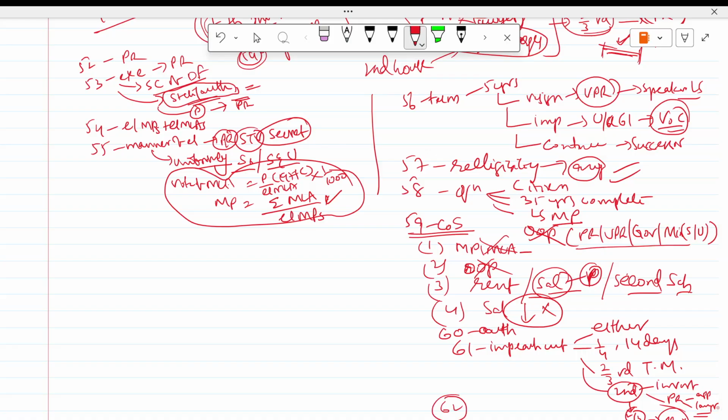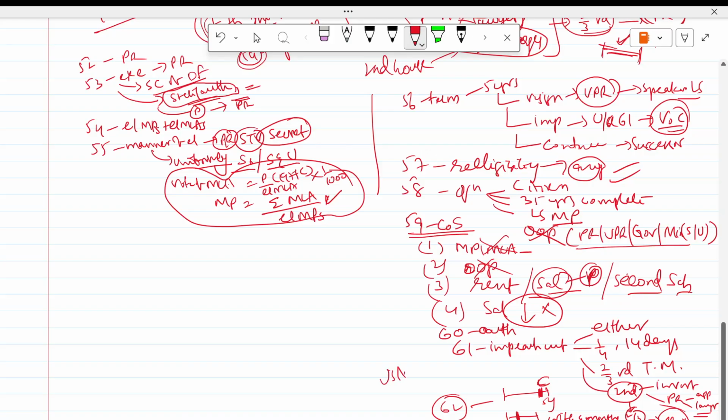Then Article 62, time of holding election. So before 5 years you have to conduct it. You should not wait for the 5 years to complete. No, you have to complete it before expiry. Then if there is a vacancy by resignation etc. in between, within 6 months you have to complete the election. So here, whoever is the new person coming, he will complete 5 years.